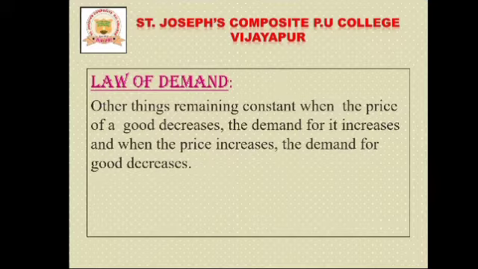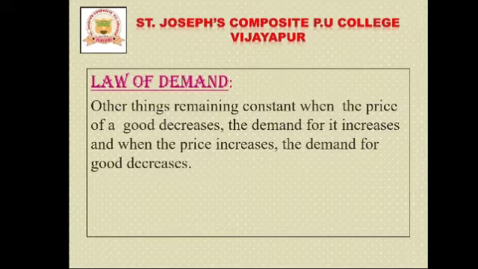Here, which are the other things? Except price. Just revise the determinants of demand: price of the commodity, price of other related goods, taste and preferences of the consumer, and consumer's income. Other than price, all remain constant.